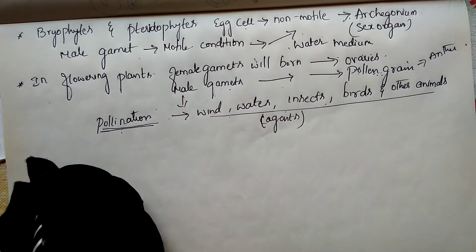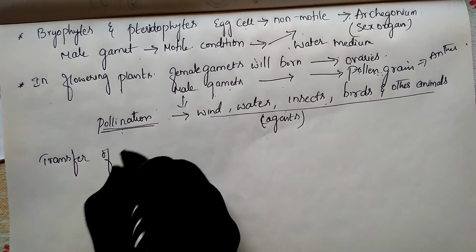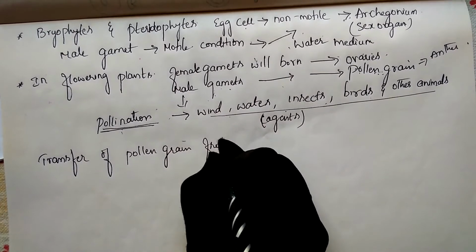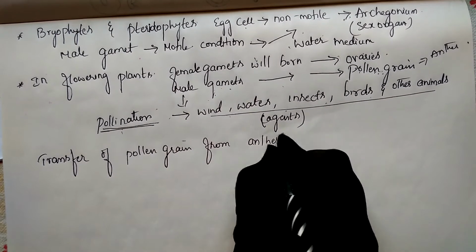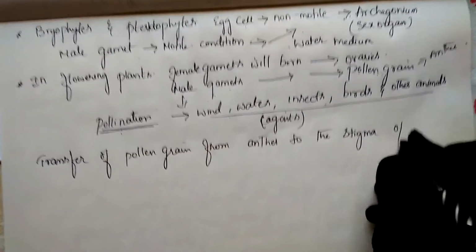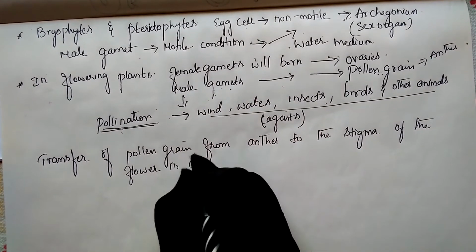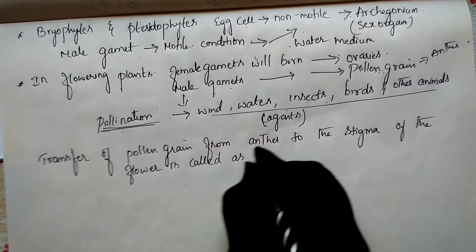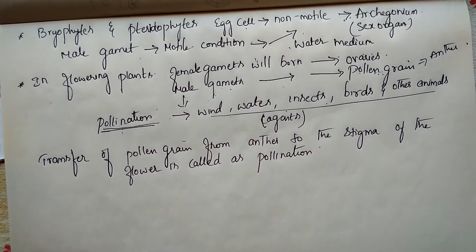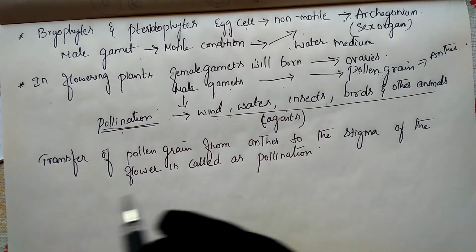Pollination definition: transfer of pollen grains from the anther to the stigma of the flower is called pollination. And who are the agents? These are all the agents which help to transfer the pollen grains.